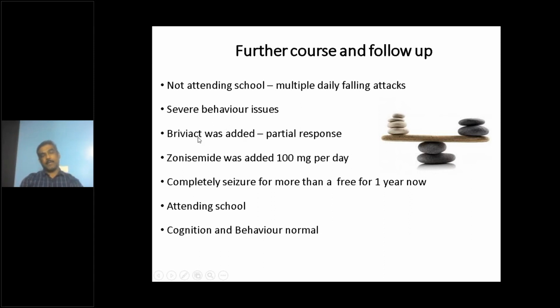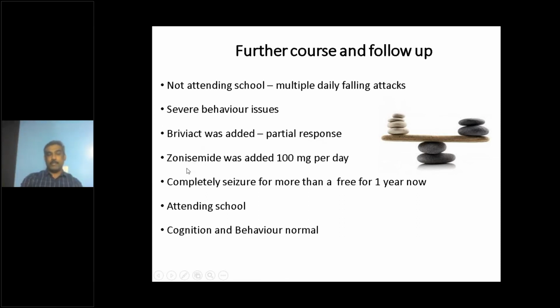At that time, Briviact was the newer medication, brivaracetam, that had just come into the market. Even though at that time it was approved only for children older than 12 years, she was 9 years old, and we desperately wanted some answers. So we started her on Briviact. She had a partial response for the first time of all the medications used.